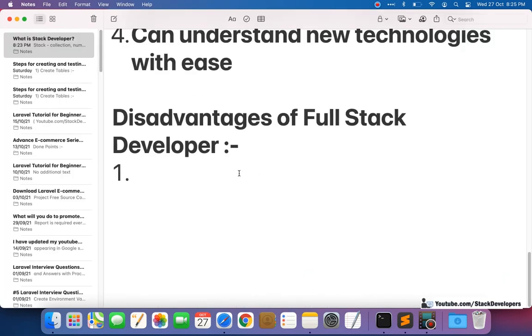So here, the full stack developer is responsible for the complete task, so that person can only do another task when one task gets over.